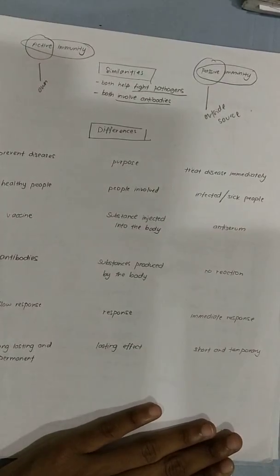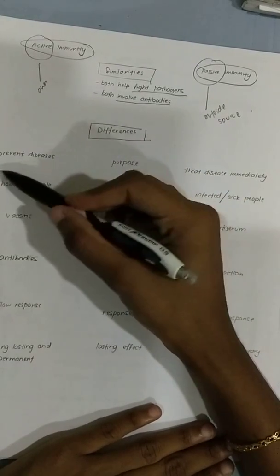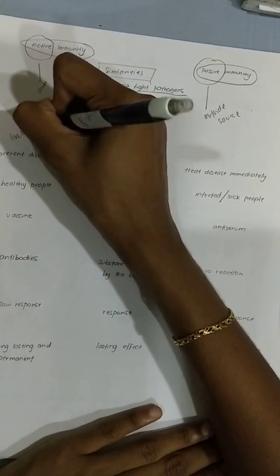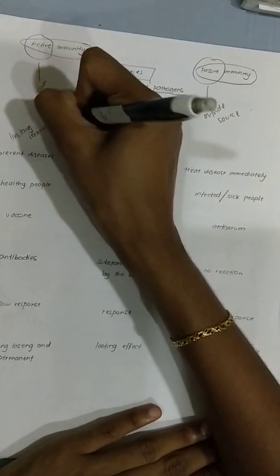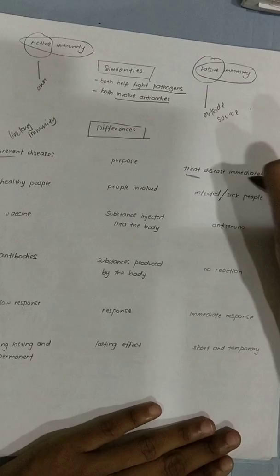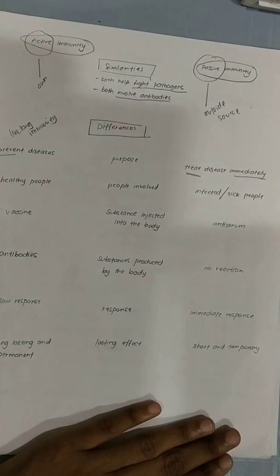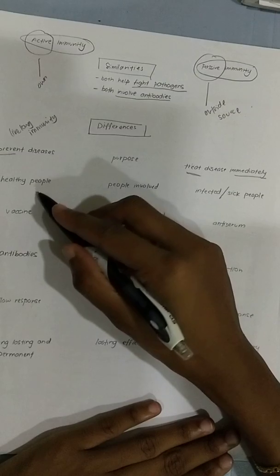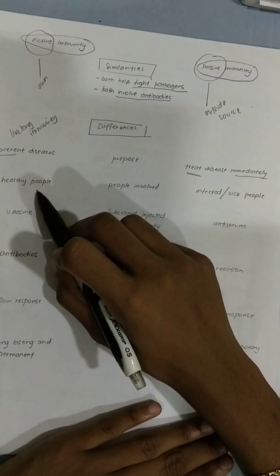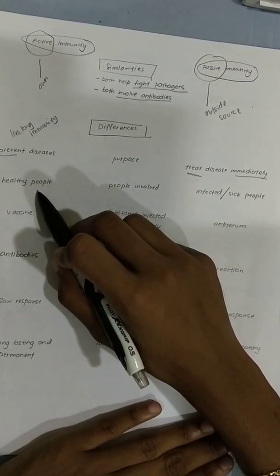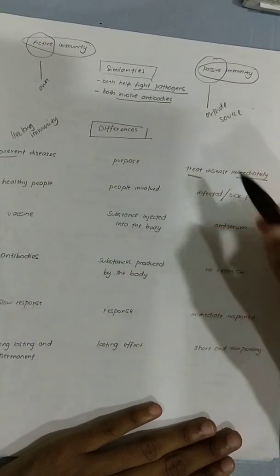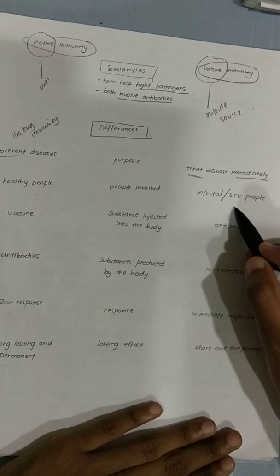The purpose: this is to prevent disease, because they will achieve lifelong immunity. But this one is to treat the disease immediately. Now the people involved: this is for healthy people. I'm just taking the vaccine. All this is just for prevention, so that the next time the virus enters, immediately my antibody will react and fight. This is for healthy people. This is for sick and infected people.